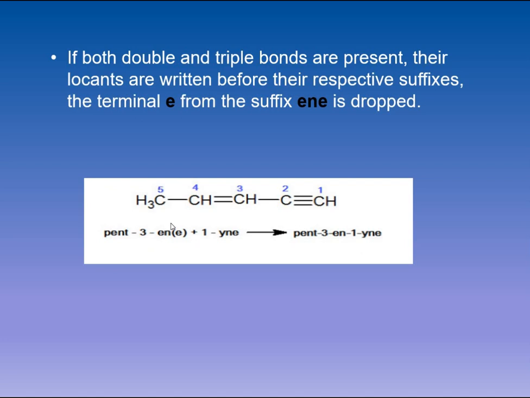In this case, the name of the compound is pent-3-ene. As I told you, the double bond is always given preference over the triple bond when we are naming a compound. So the name will be based on the double bond, that is pentene. Which pentene? It is 3-pentene. At position 3 there is a double bond. So pent stands for 5 carbons, 3 for the position of ene, which stands for the double bond. This E will be dropped and we are going to add 1-yne. At position 1 there is a triple bond, so the name of the compound becomes pent-3-ene-1-yne. So this is how you write the name of the compound.